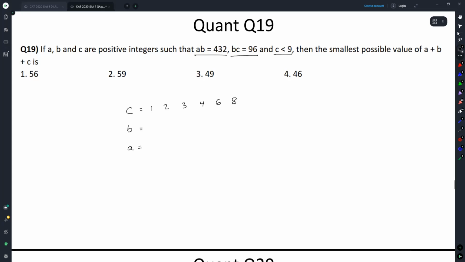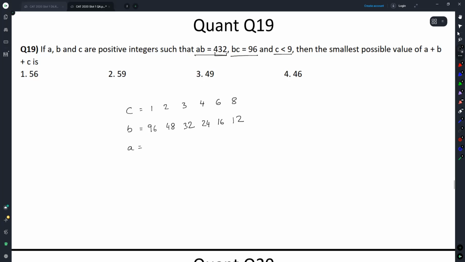Correspondingly, B will be 96, 48, 32, 24, 16, and 12. If C is any of these values, B would be any of these values. Now AB has to be 432.